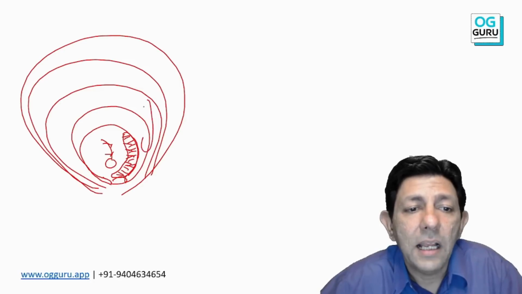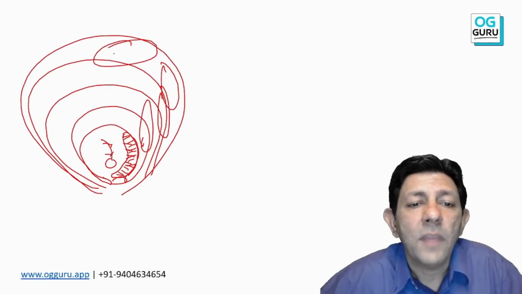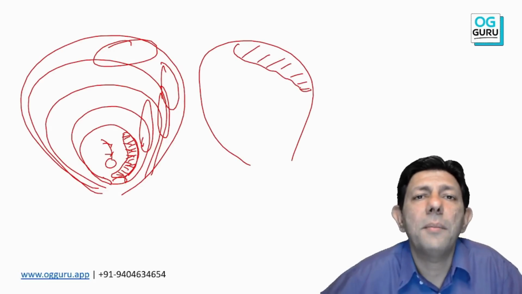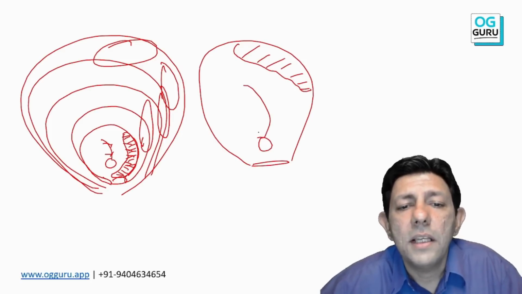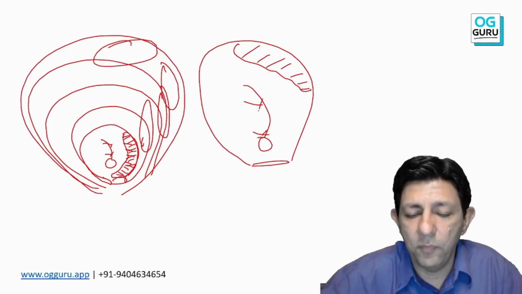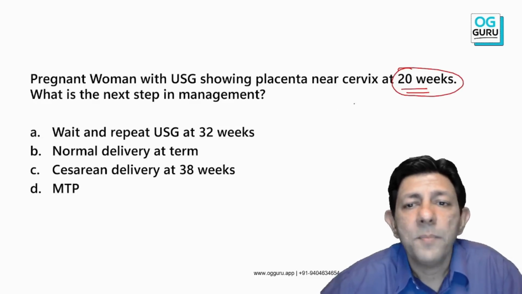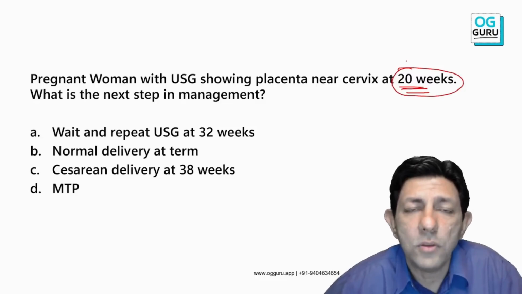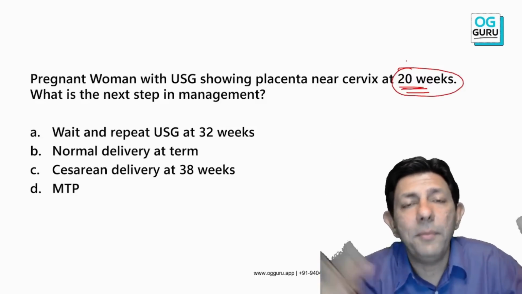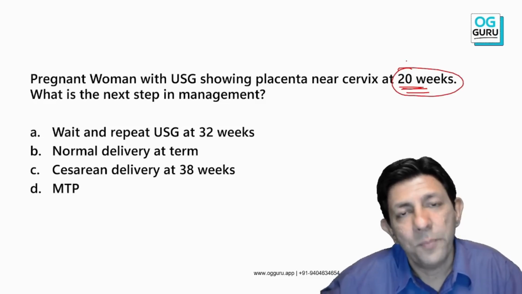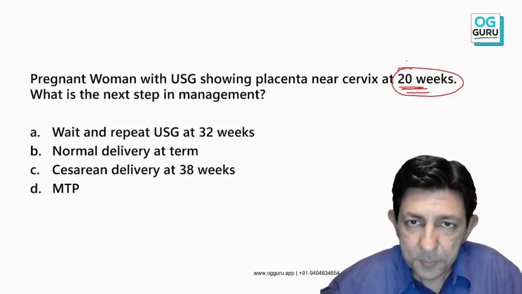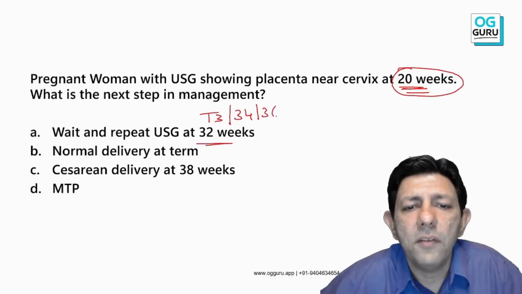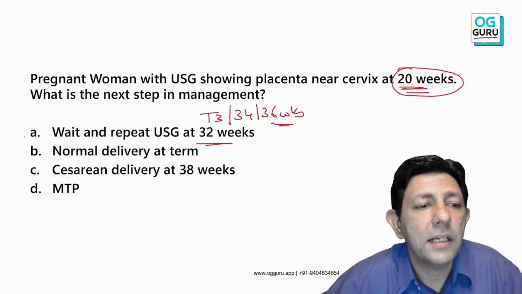No, the placenta gets pulled upwards, and therefore most of the time when I repeat the scan in the third trimester at around 32 to 34 weeks, the placenta will have migrated upwards. Please remember, it's like a breech. If you feel the breech at 18-20 weeks, we don't make the diagnosis. We wait, the baby can spontaneously rotate. Same logic for low-lying placenta also. Most of the time at 32, 34, even 36 weeks, we repeat the scan, and the placenta will go up.